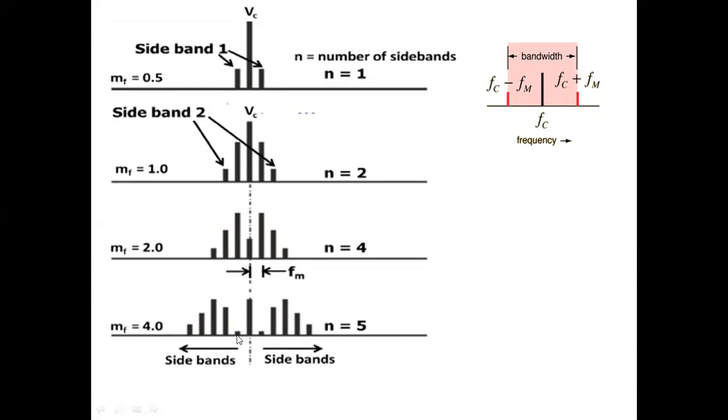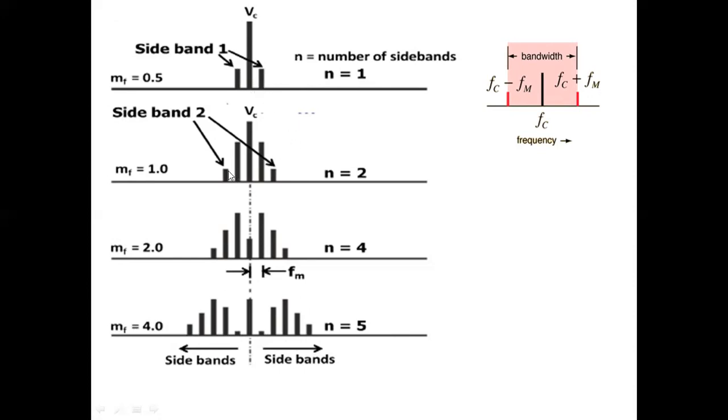This is first USB, second USB, third USB, fourth USB, fifth USB. Similarly, we have first lower sideband, second lower sideband, third lower, fourth lower, fifth lower. As modulation index increases, the number of significant sidebands also increases. If we consider only one sideband pair, the bandwidth is equal to 2fm.